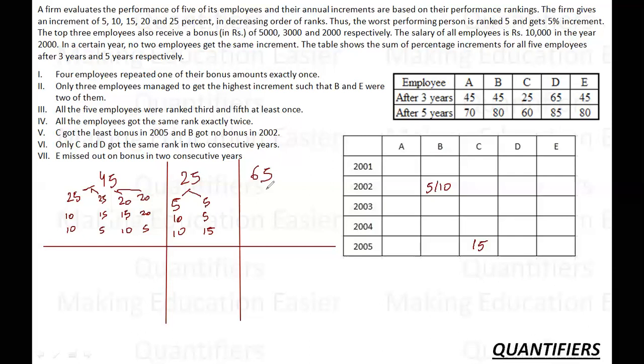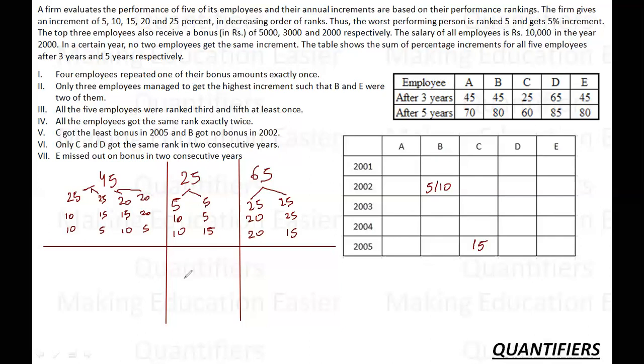So let's talk about 65. If I talk about 65, it has to include some highest numbers. So 25 and a combination of 20, 45 done, 20 more left. Can I get it with 25 repeated? 25, 25, 50 and 15 more. This is another case. Is there anything else? No, nothing else. Okay.